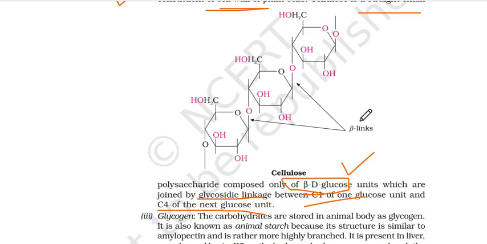You will see these are the beta links. Beta link क्यों? क्योंकि हमारे पास beta glucose molecules हैं. ऊपर amylose वगैरह में alpha links थे. This is cellulose और हमें पता है cell wall में present होता है.